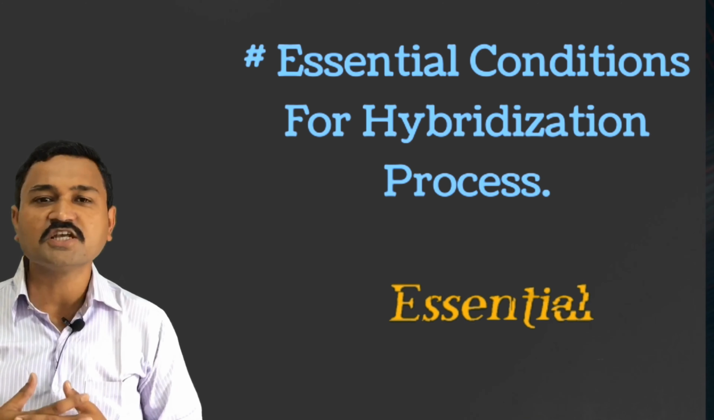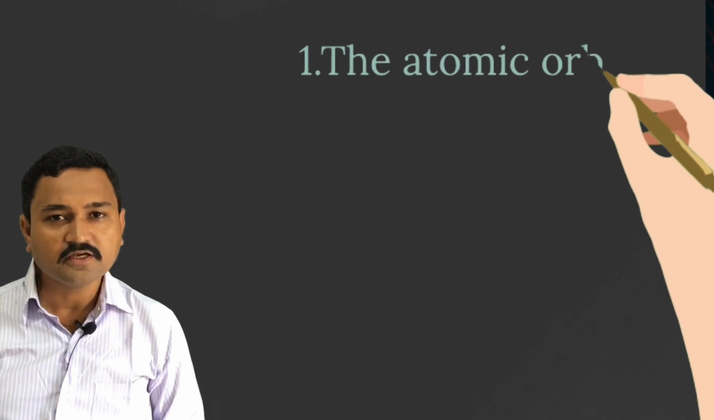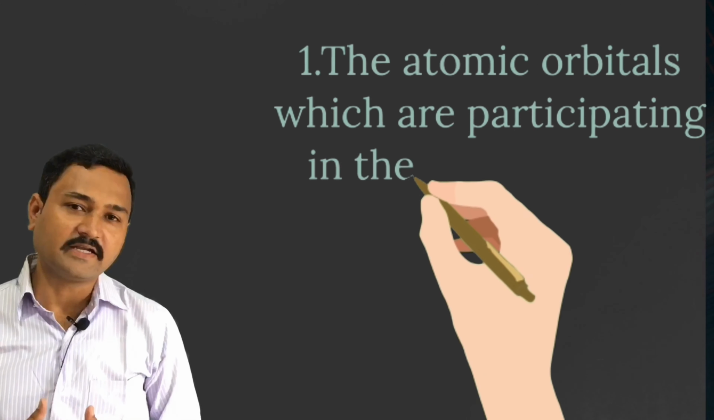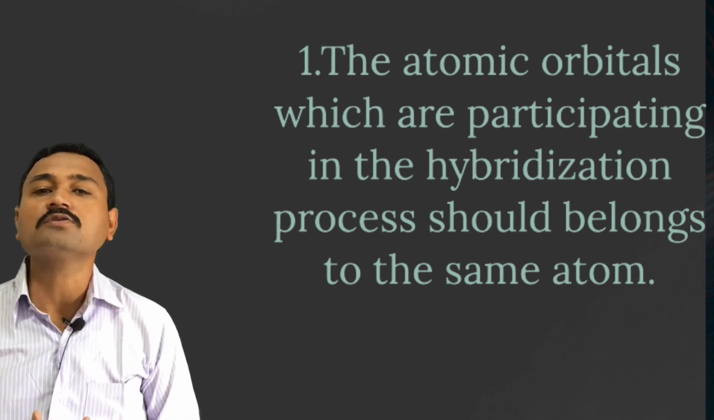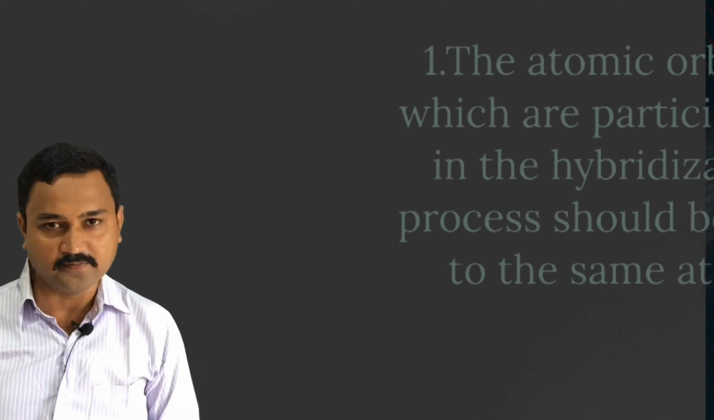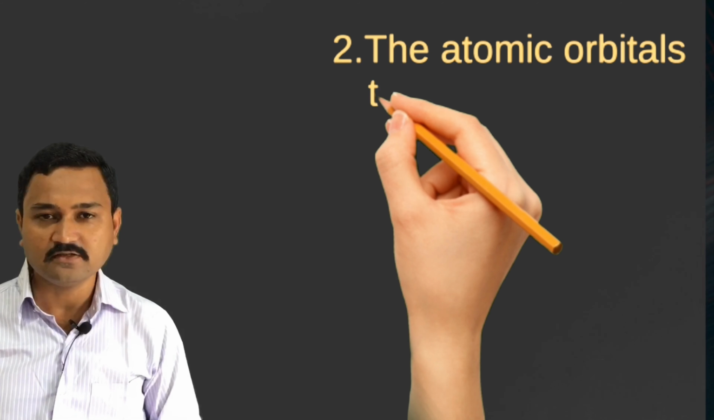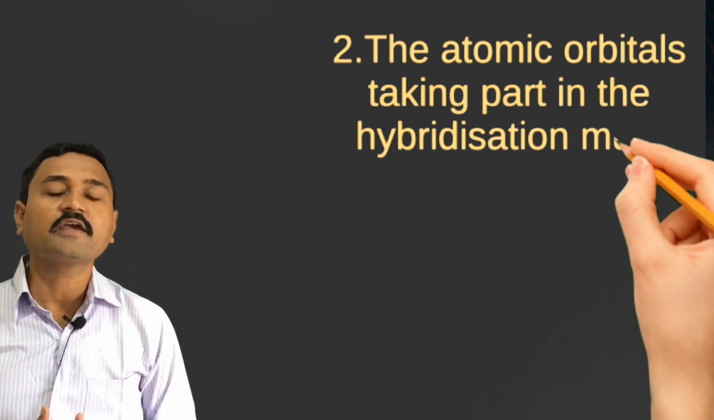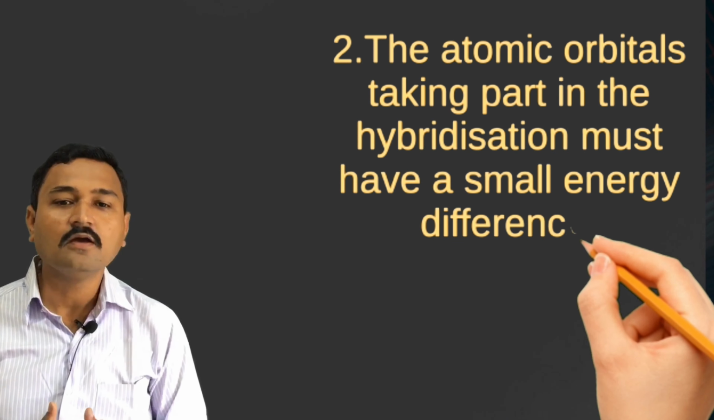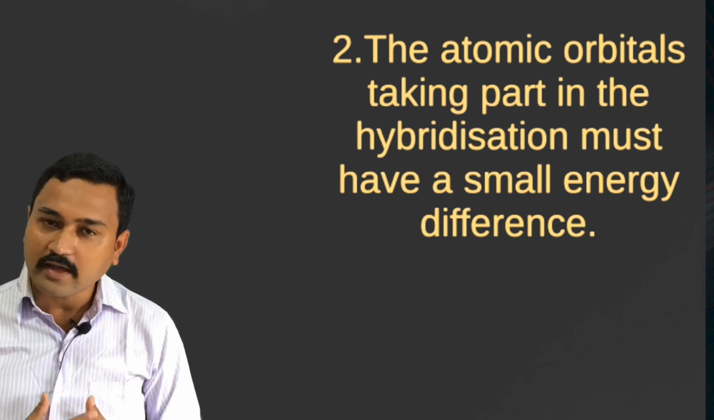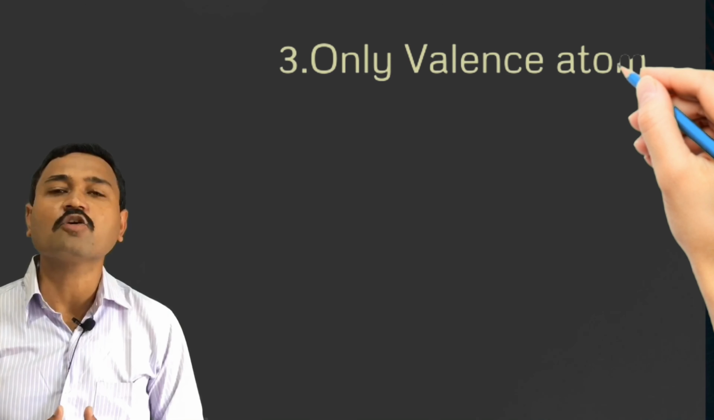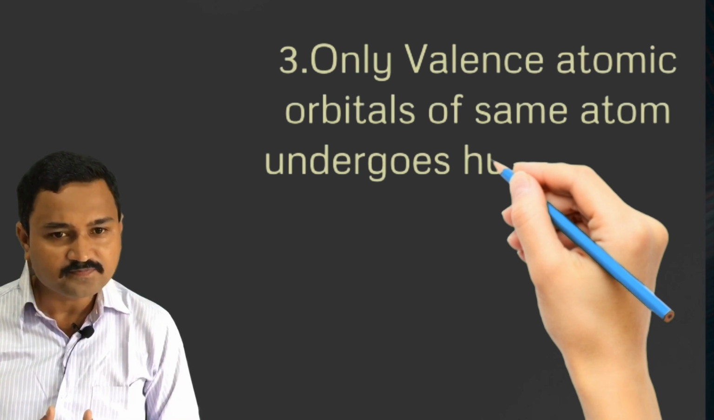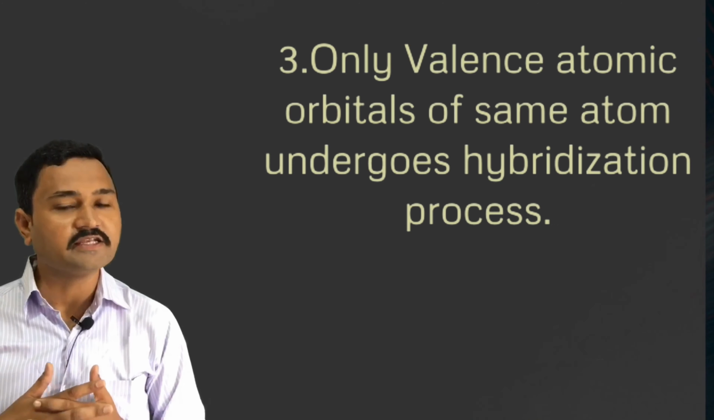So the first essential condition for the hybridization is that the atomic orbitals which are participating in the hybridization process should belong to the same atom. The second essential condition: the atomic orbitals taking part in the hybridization must have a small energy difference. Now the third essential condition: only the valence atomic orbitals of the same atom undergo the hybridization process.